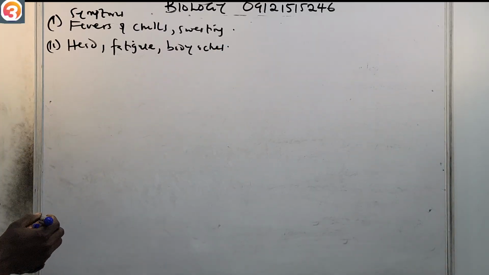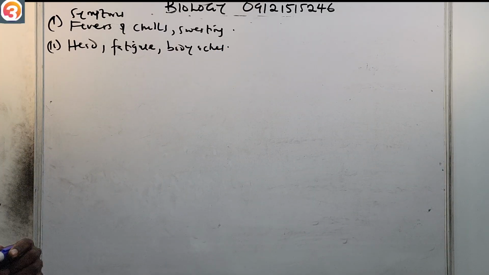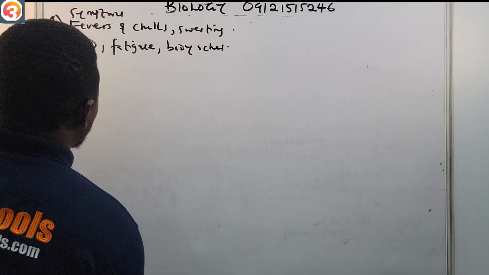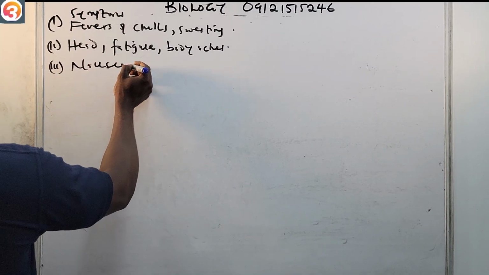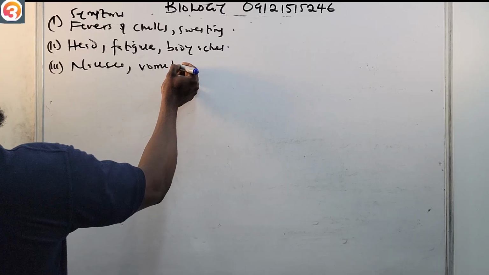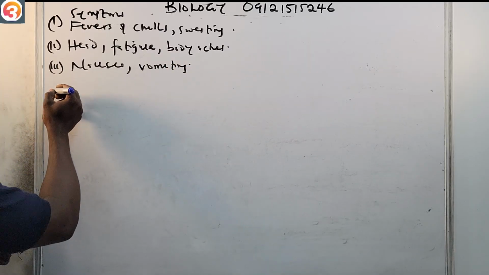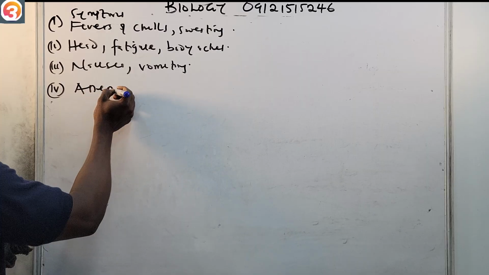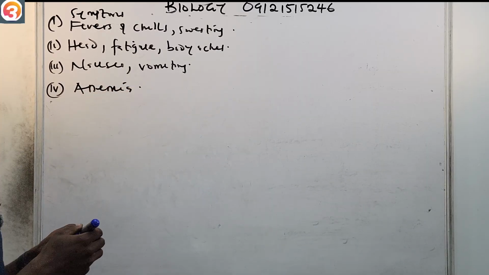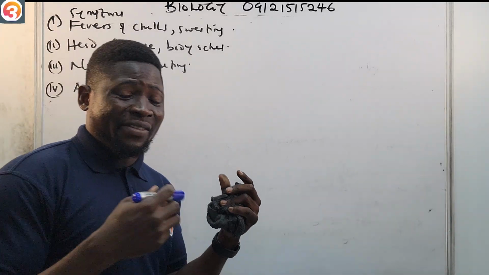All of these are not uncommon symptoms for people that have malaria. Then also you'll see nausea, then vomiting is also not uncommon. Then also anemia, because the blood is already affected.